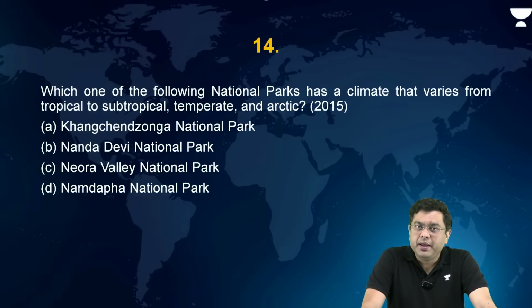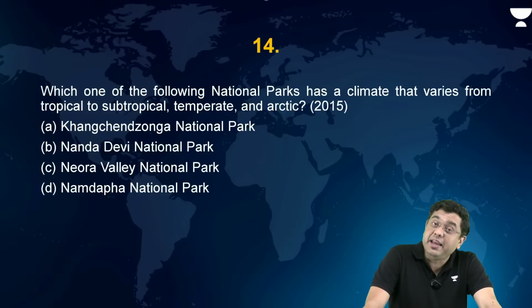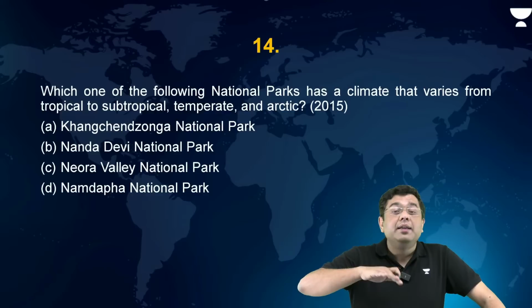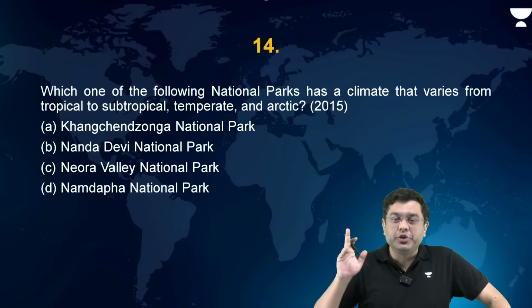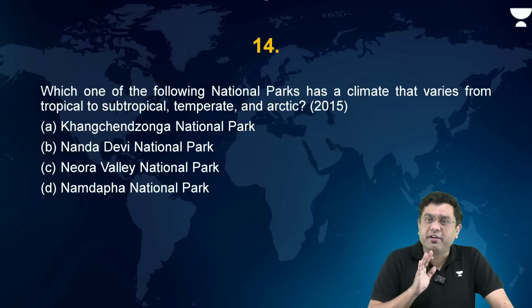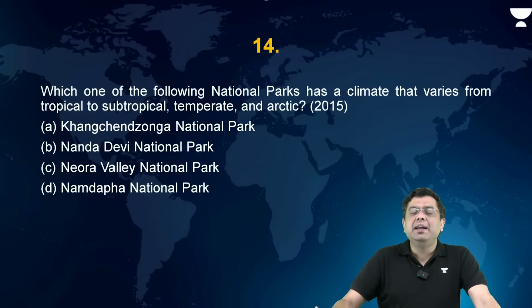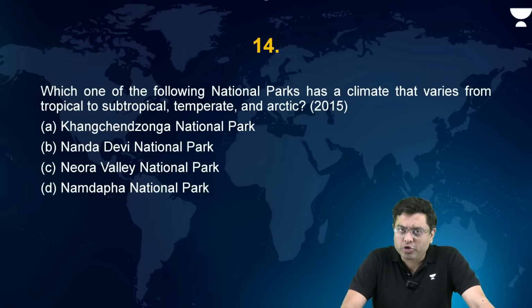Nanda Devi. We have just discussed Nanda Devi is the region where you will find the presence of alpine conditions. So again, tropical conditions are not to be found. Neora Valley. In the case of Neora Valley, Arctic conditions are not to be found.